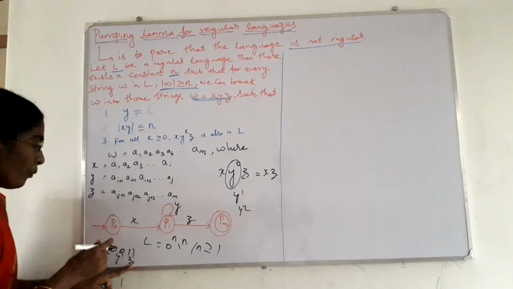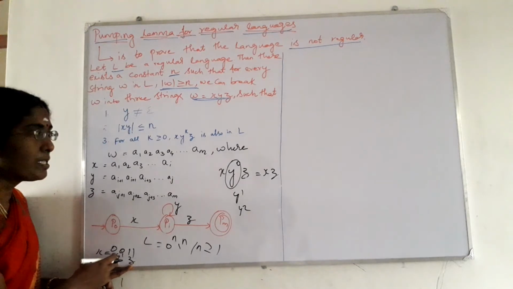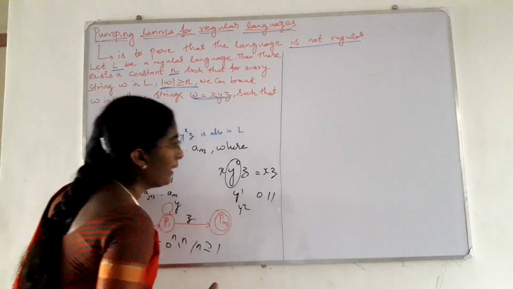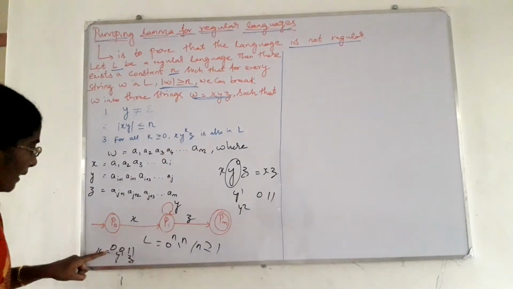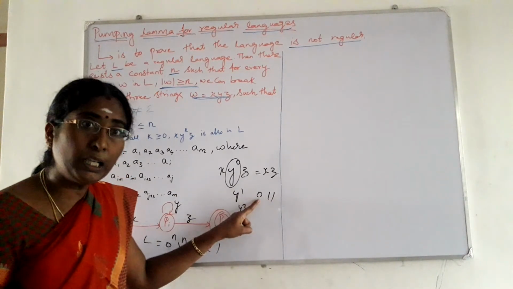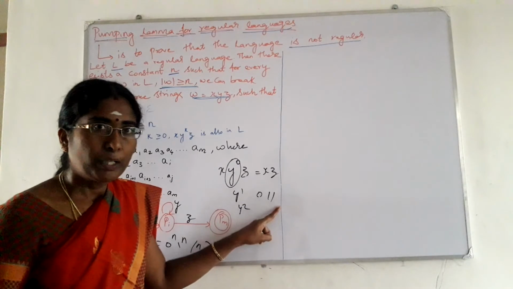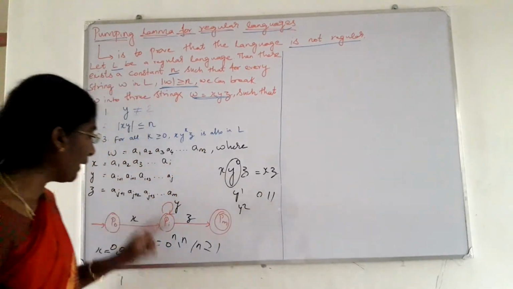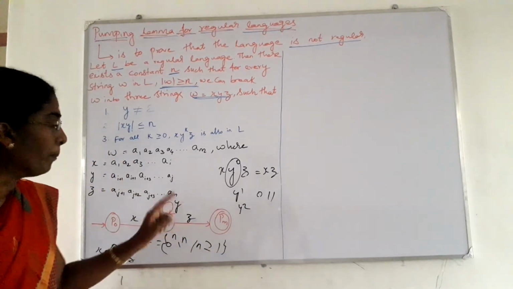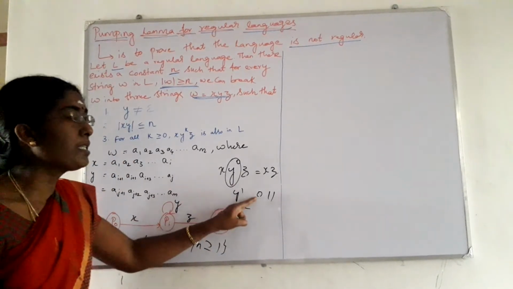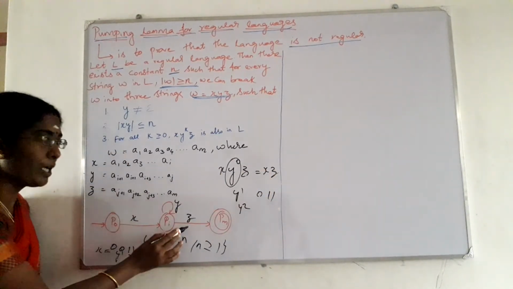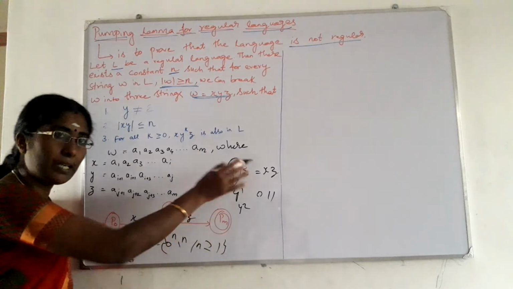Right? If you are pumping, that is y equal to 0. 0 power 0 means there is no occurrence of the symbol, so it is equal to 0, 1, 1. That is xz, where x is equal to 0 and z is equal to 1, 1. Here a single 0 followed by 2 ones. Right? So this does not belong to the language 0 power n, 1 power n such that n greater than or equal to 1. But the DFA accepts the string 0, 1, 1. That is, the DFA accepts the string XZ. For XZ also it is moving to the final state. It accepts the string XZ.